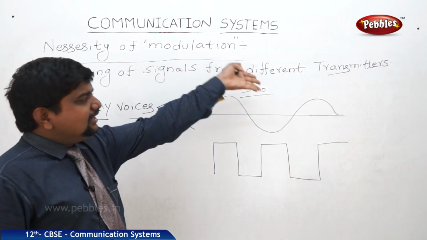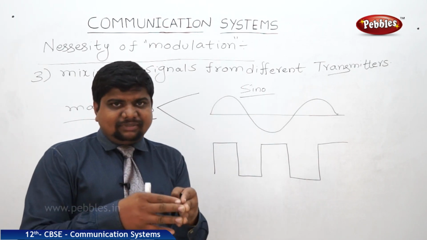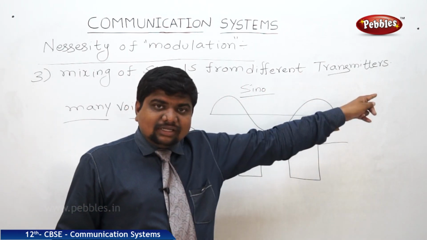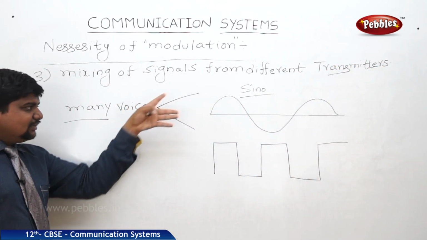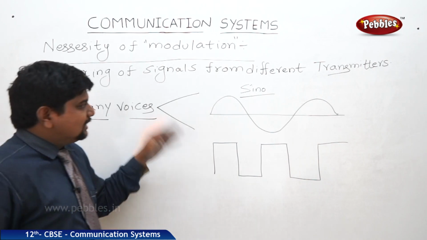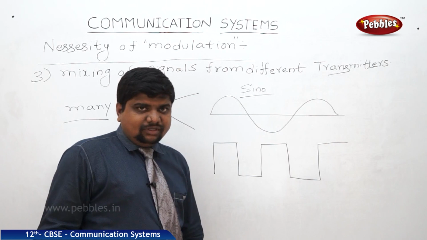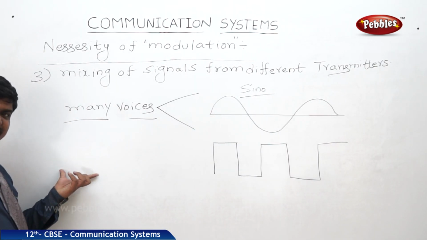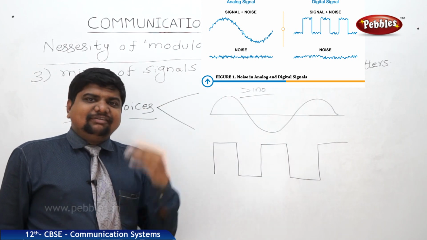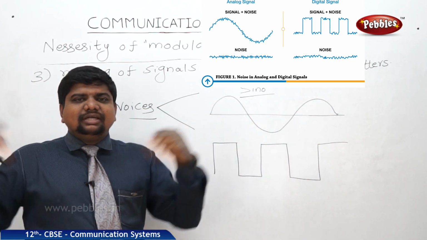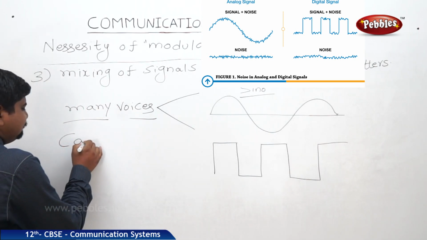There are different transmitters that collect the information and converge that information, and they should transmit that as a single wave. It is very difficult in a group of combinations. That's why modulation is needed to separate amplitude to amplitude, frequency to frequency, phase to phase. We will see this modulation by taking a high frequency wave, and from there onwards we will do the modulations. That high frequency wave is called the carrier wave.